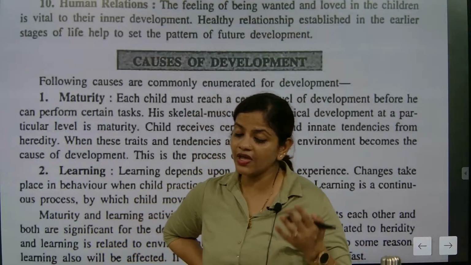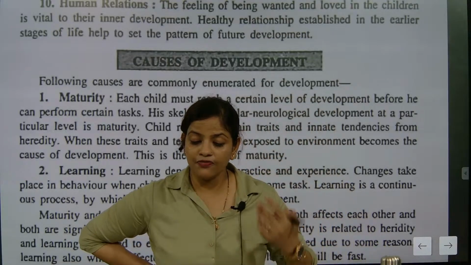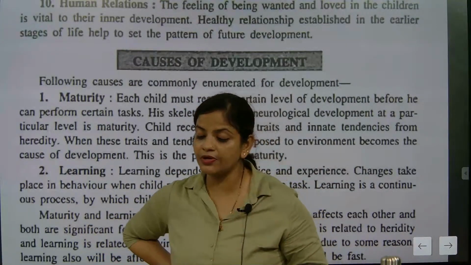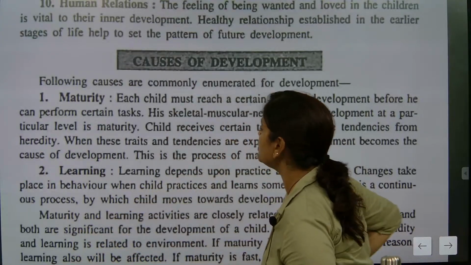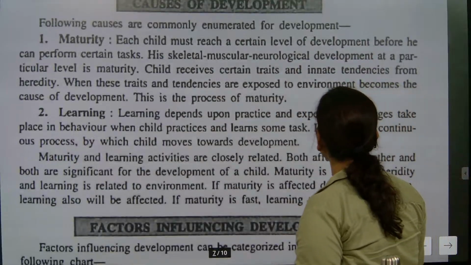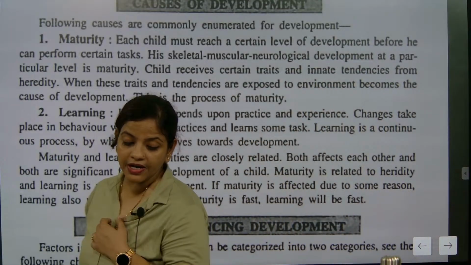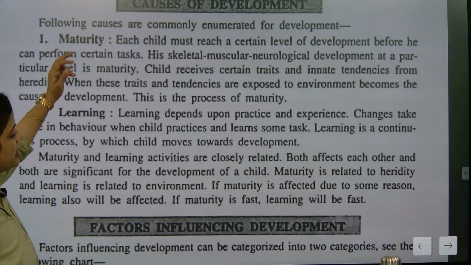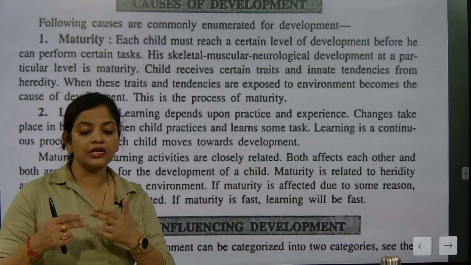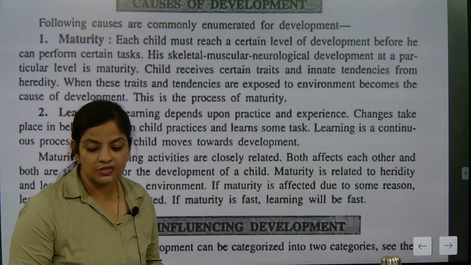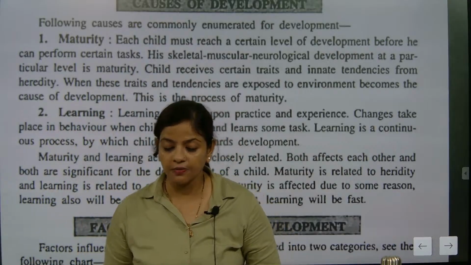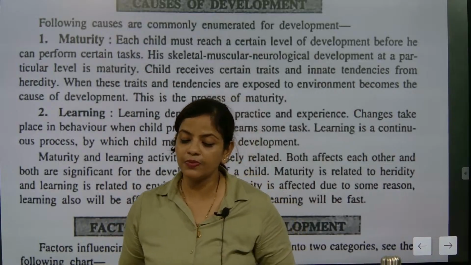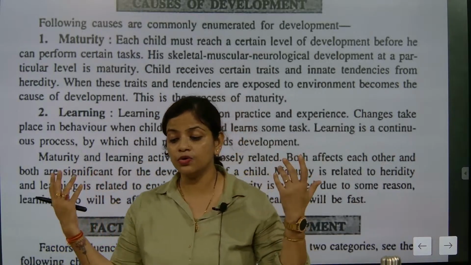Understood? So yesterday we discussed physical maturity. Today I have just explained the maturity that comes from environmental factors. Learning depends upon practice and experience. Yes, learning depends upon what? Practice and experience, 100%. And you know what? Learning and maturity are totally wound up together. So we can say in one simple sentence that maturity comes through learning. Understood? So when somebody tells you how to speak, how to behave.